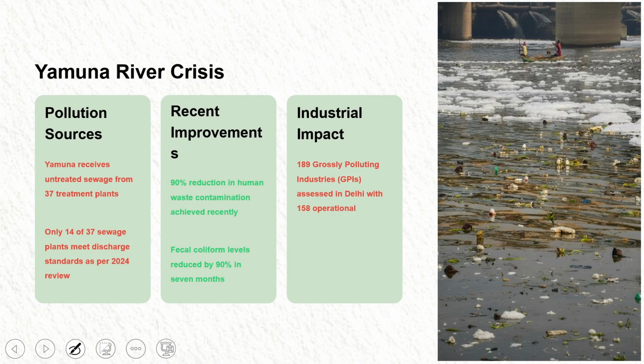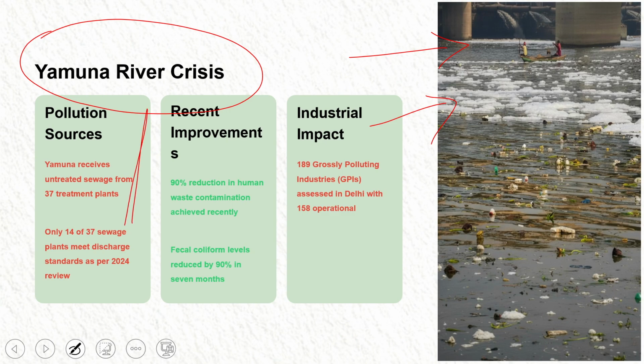Now, when it comes to pollution, why are we only talking about air pollution? Let's see water pollution also. Yamuna is again an issue. I think you have seen these pictures on the internet, on television, etc. So, what are the main sources of pollution of the Yamuna?